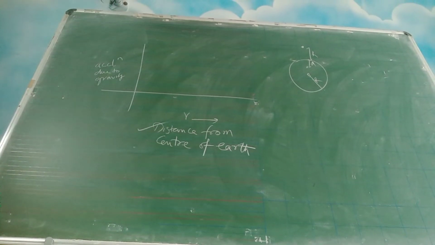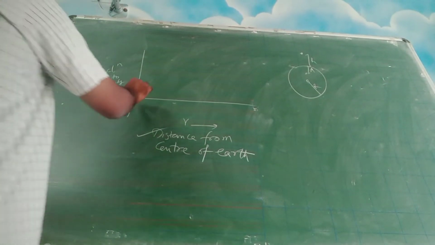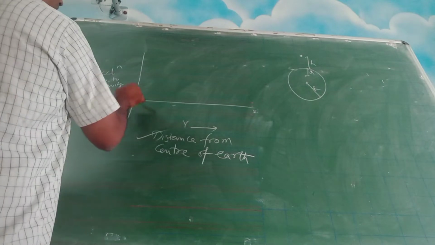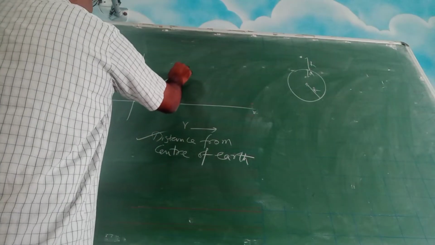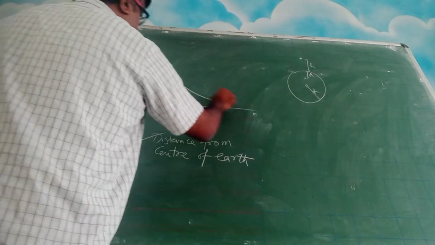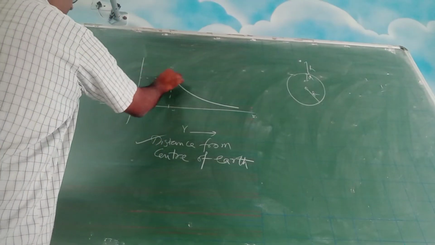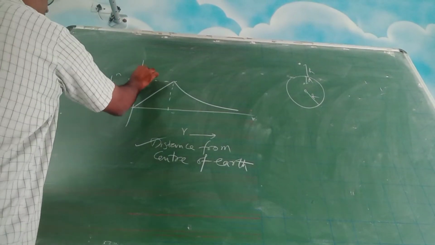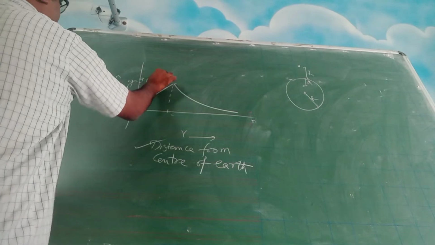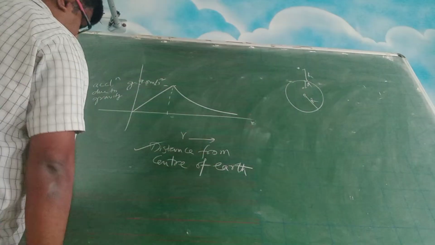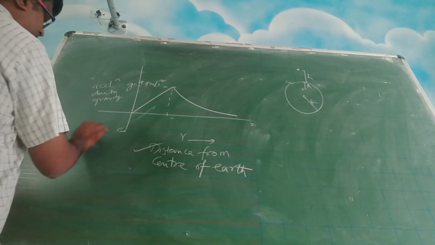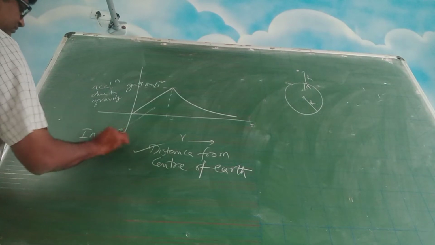So the graph is like this. At the center it is 0. The maximum value is g, 9.8 meter per second square. This region is inside the earth.